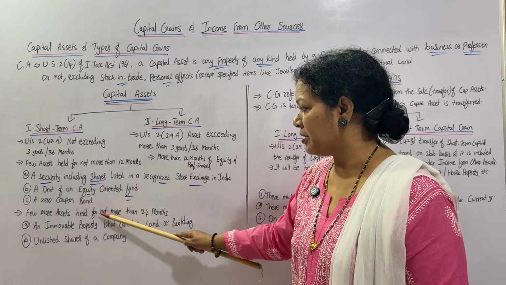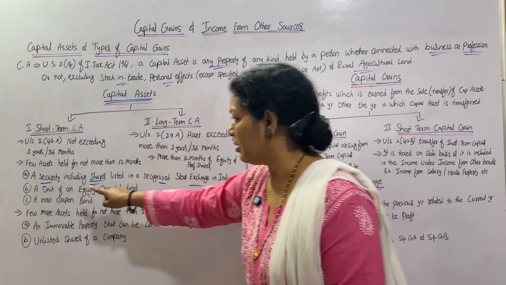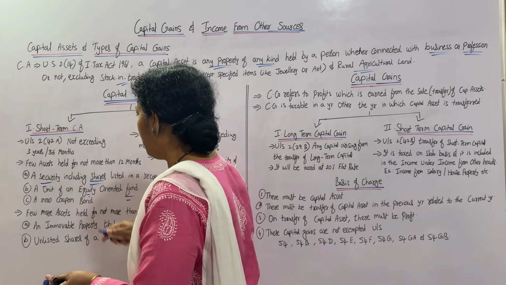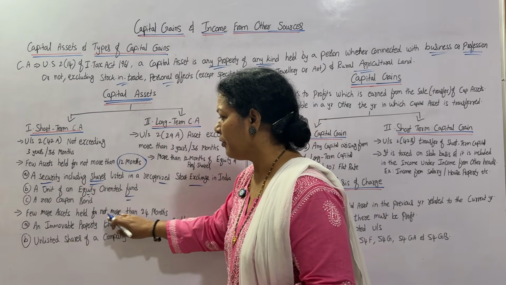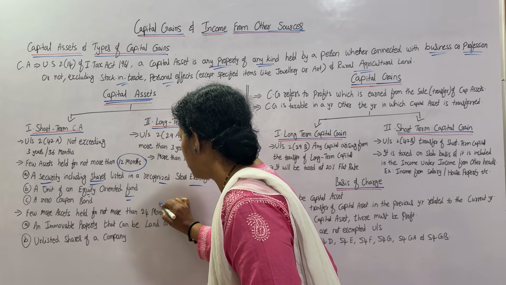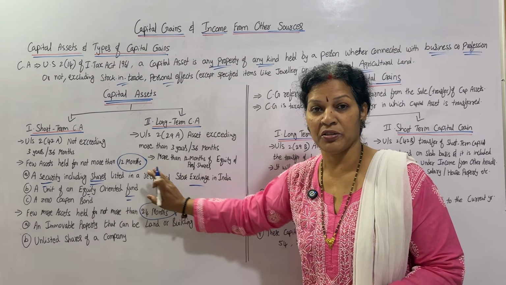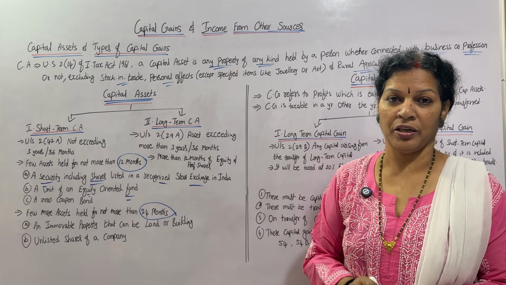A few more assets are held for not more than 24 months. Here it was 12 months, for the 3 points: a few assets held for not more than 12 months. Now here are a few more assets which are not held for more than 24 months. So for 12 months there are 3 points, and for 24 months we have only 2 points to understand.